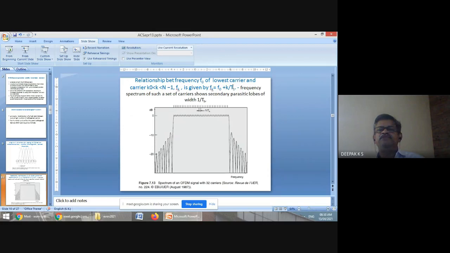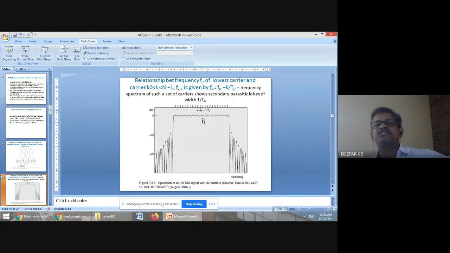And if you take one frequency, which is fk, it will vary from f0 by k times 1/Ts. Ts is the symbol duration, and 1/Ts is this in terms of the frequency.